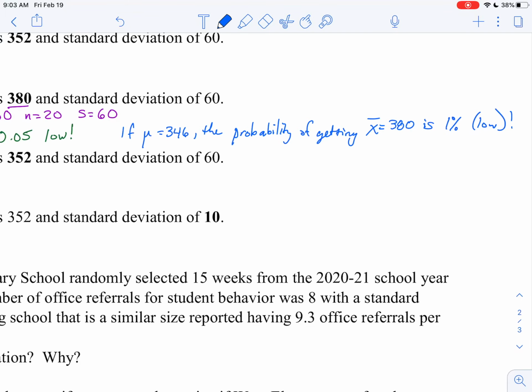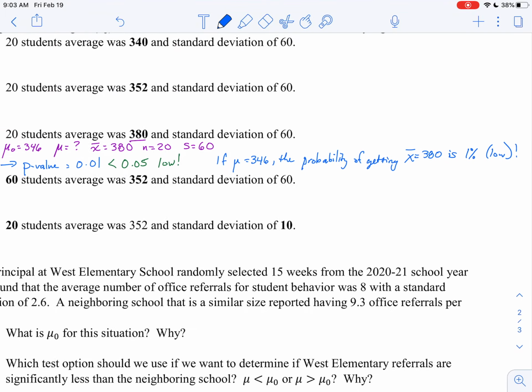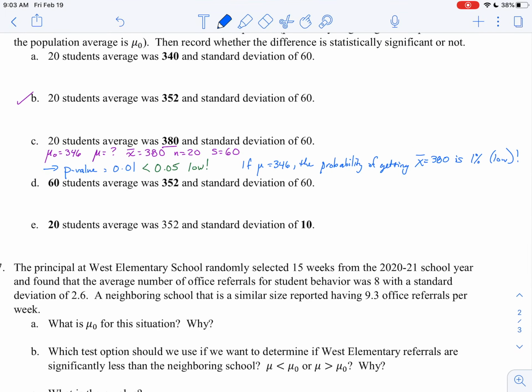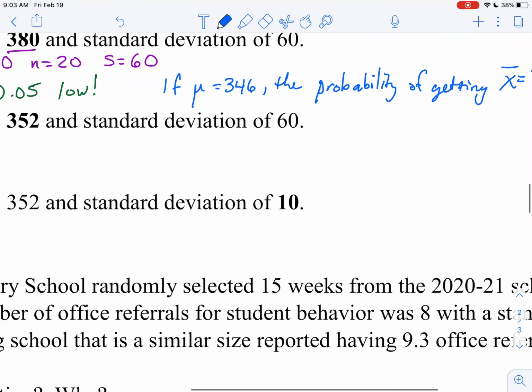Okay? So if it's so low, then our conclusion is this is probably not true. Mu is probably not 346. In fact, we're going to conclude that mu is greater than 346.